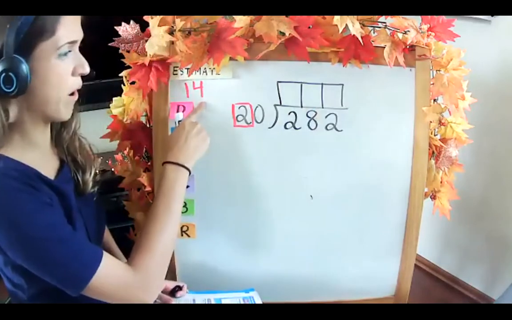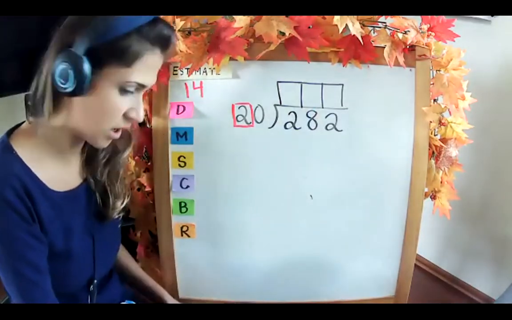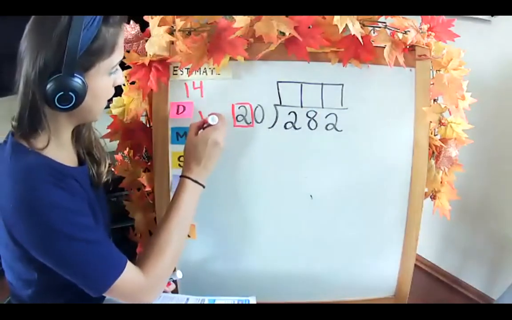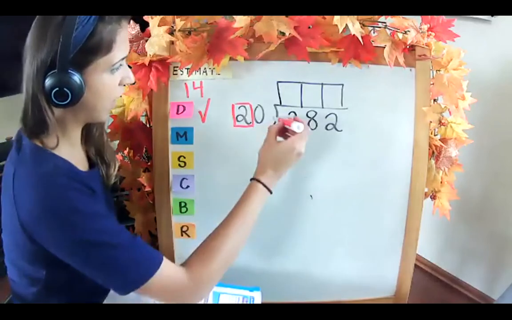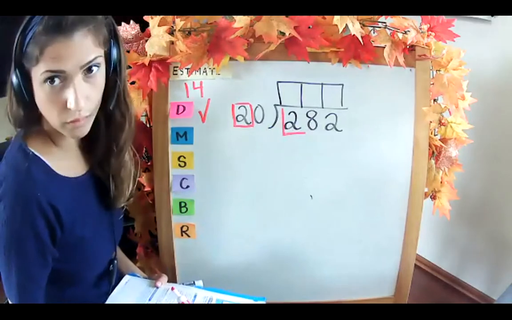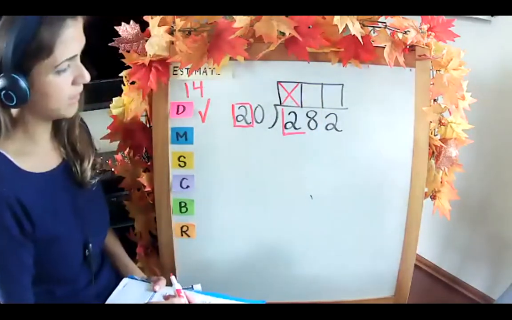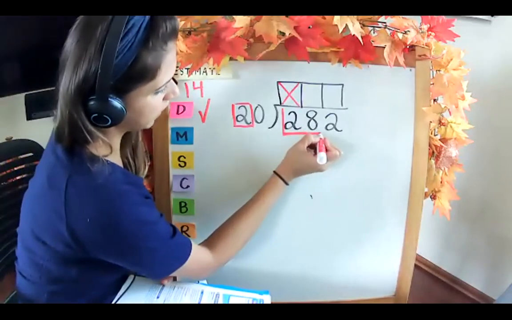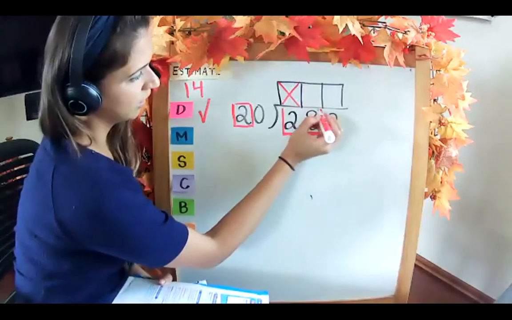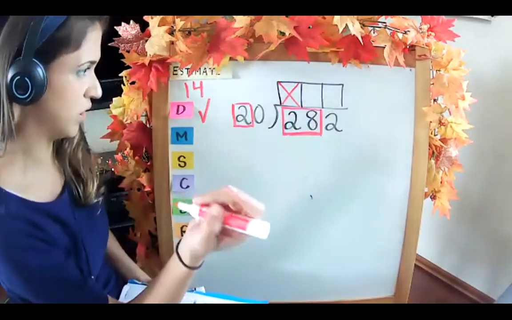All right, we have a possibility of 3 digits in our quotient. But we know from our estimate that we're definitely going to have 2 digits for sure. We're not going to be using that first box. So just to humor me, let's start with our steps. Divide. Can 20 go into 2? No. Can 20 go into 28? Yes, one time. But we kind of knew that with our estimate anyways, because we know we have to have 2 digits.